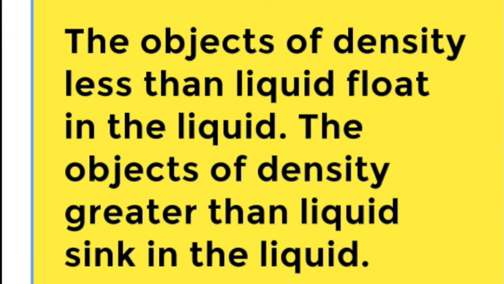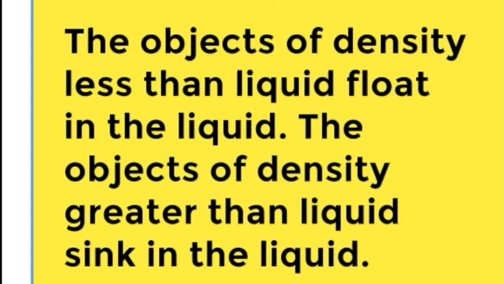Now, some objects float while others sink. What is the reason behind that? Let's take one example. Suppose a piece of cork floats in water while a piece of iron sinks. Now what is the reason here? This is because of the difference in their densities. As we have just studied, density depends on the molecular arrangement. It depends on the intermolecular space. If the molecules are closely packed, tightly packed, then the density is maximum. If they are loosely packed, density is minimum.